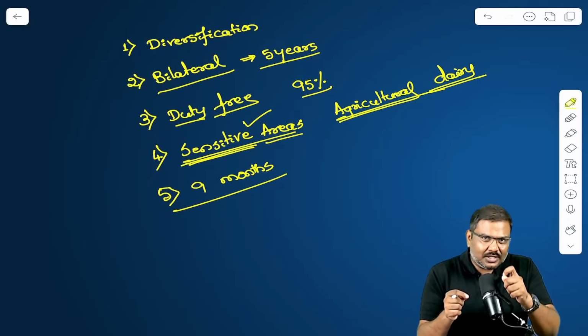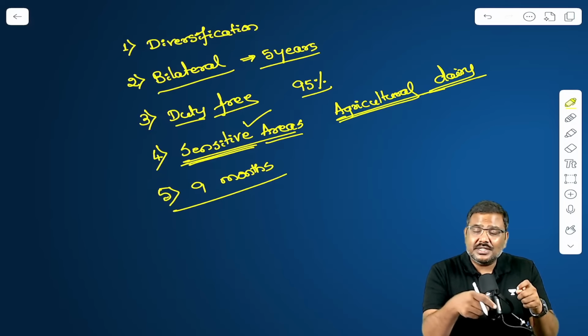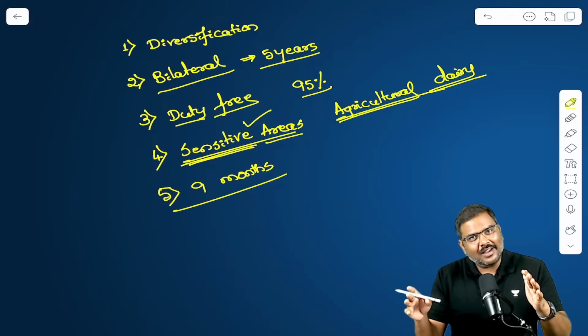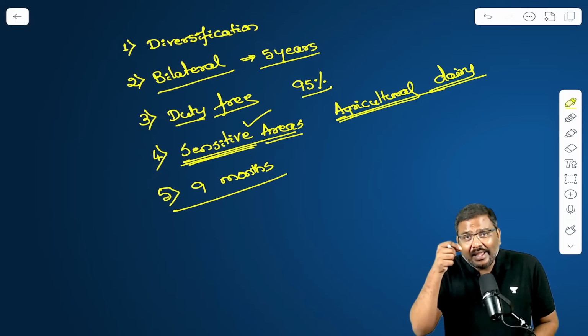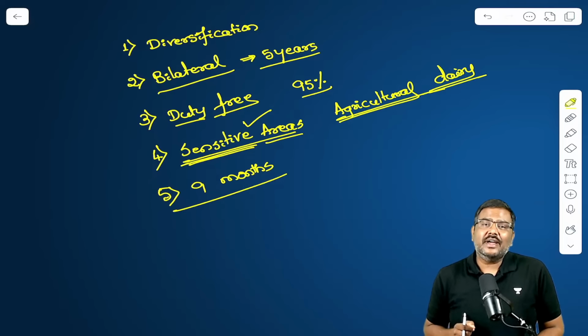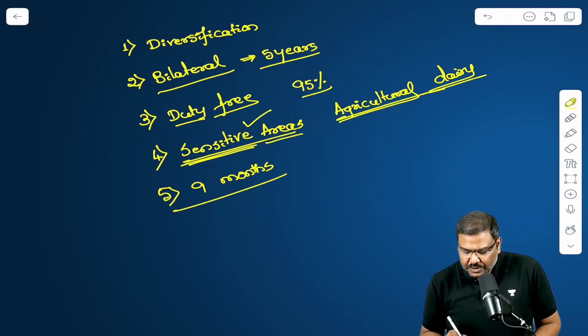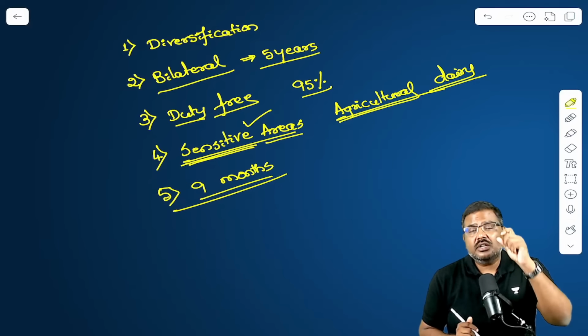It's not that today the government of India along with another government will announce negotiations and after 1 week they will arrive at an agreement. No. In multiple cases, India has taken years, I repeat years, to come to a trade agreement. So in this particular situation, 9 months is a very quick duration within which the trade agreement has been agreed upon.